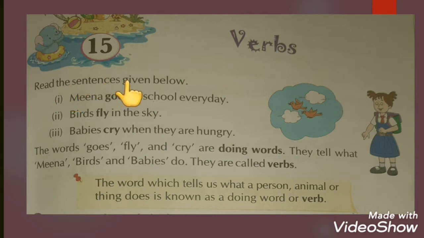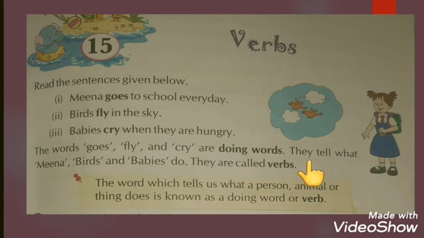Read the sentences given below. Meena goes to school every day. Birds fly in the sky. Babies cry when they are hungry. The words goes, flies and cry are doing words. ये हमें ये बता रहे हैं कि वो क्या वर्क कर रहा है. So that's what we call doing words.